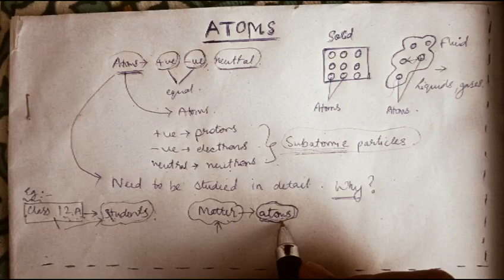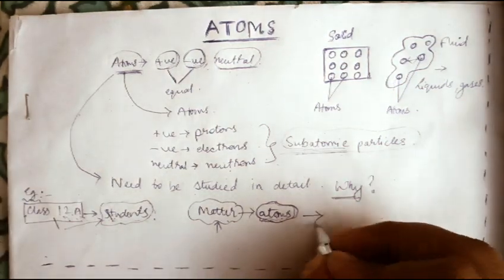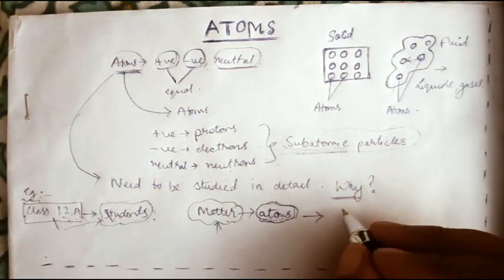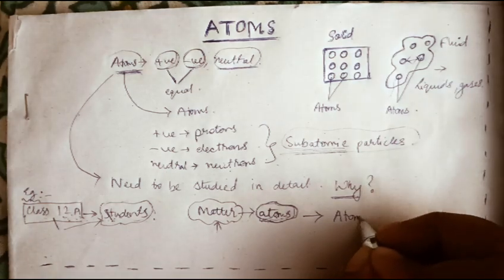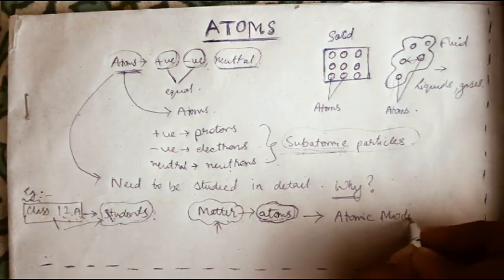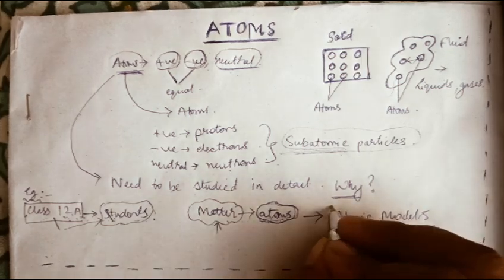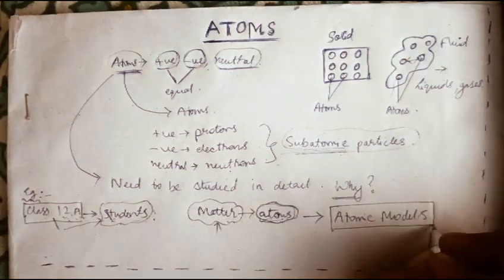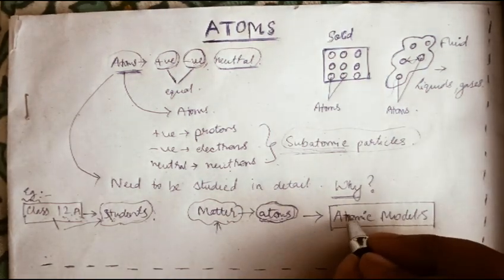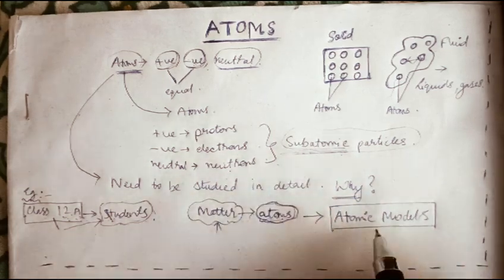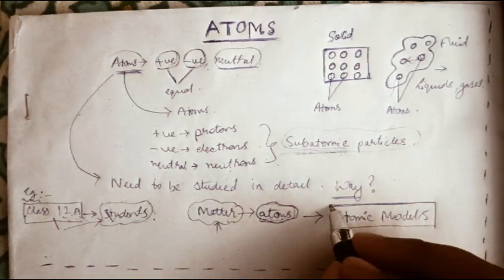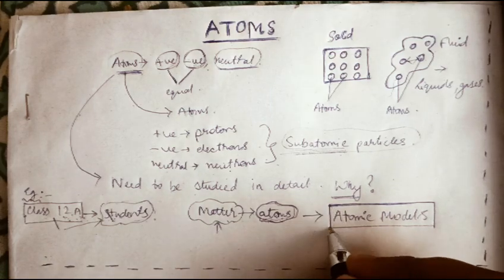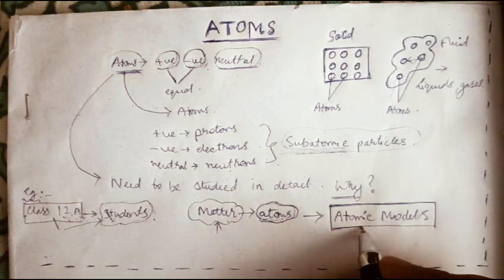Okay, so for that, different scientists have been giving different models of atoms. We call that atomic models. Okay, atomic models, what are those? Those are basically frameworks telling us about atoms, how the subatomic particles are present inside an atom and how they are interacting.